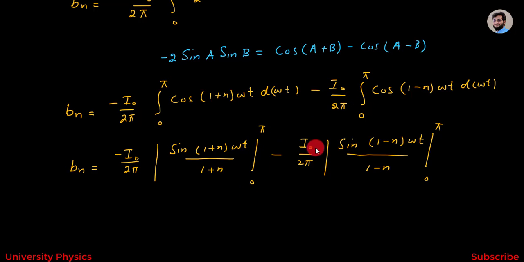Here this term will become equal to I naught divided by 2 pi sine 1 minus n omega t divided by 1 minus n and the limits are from 0 to pi.